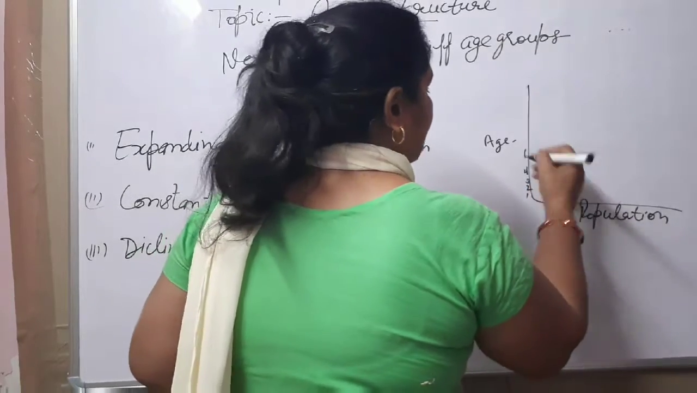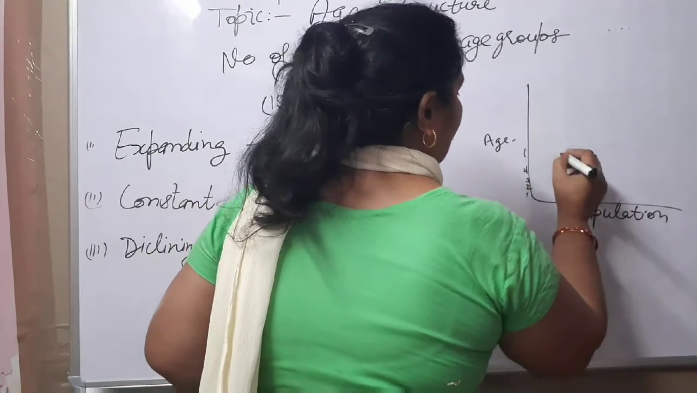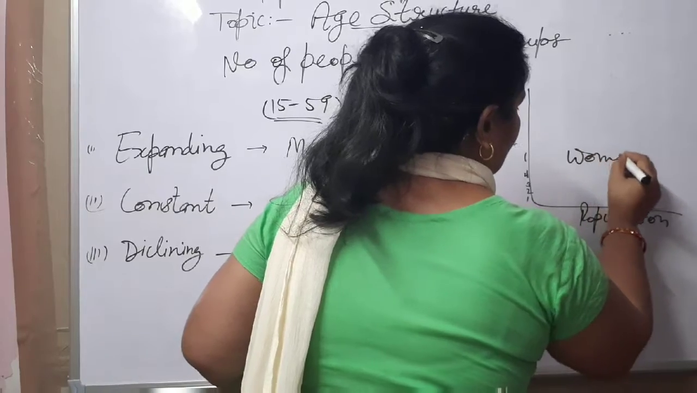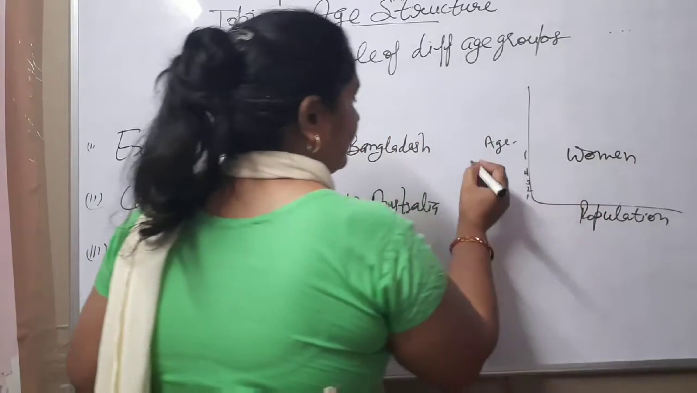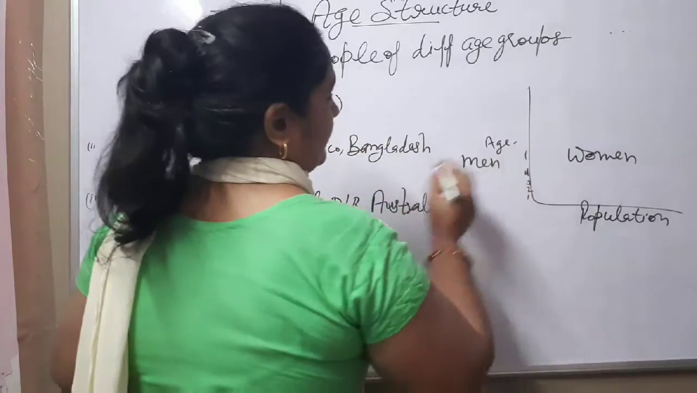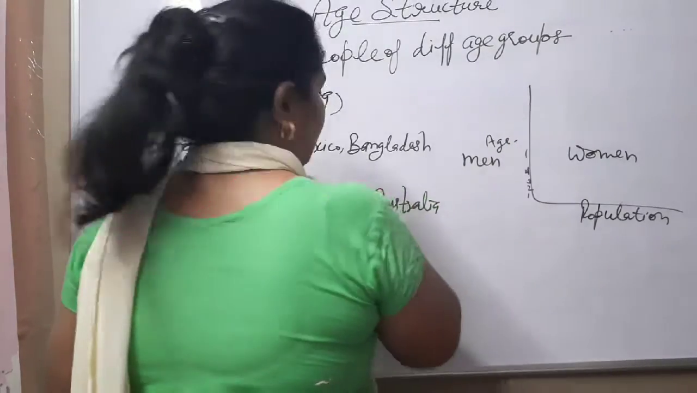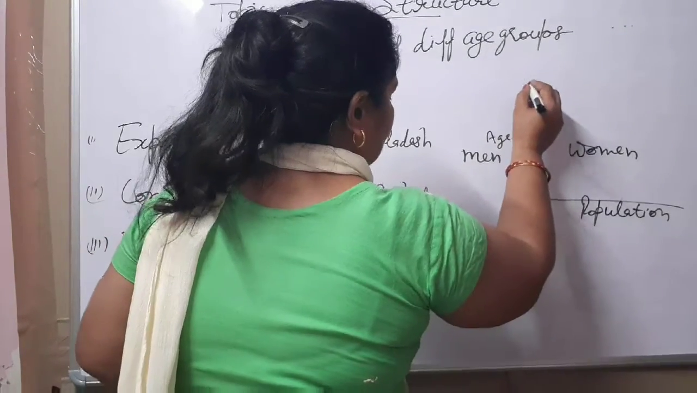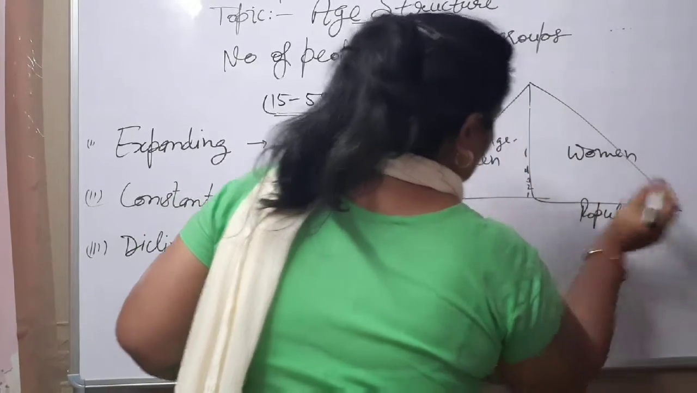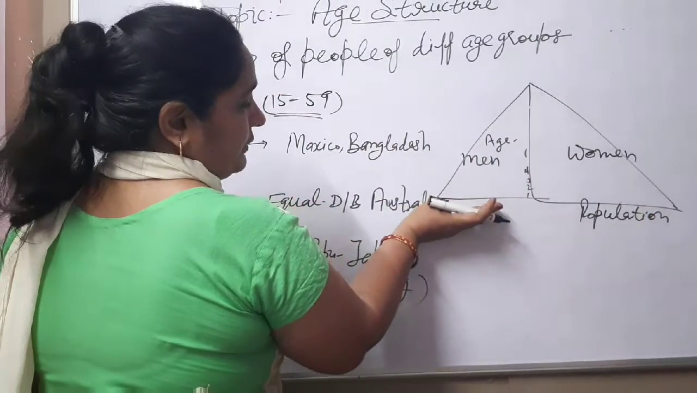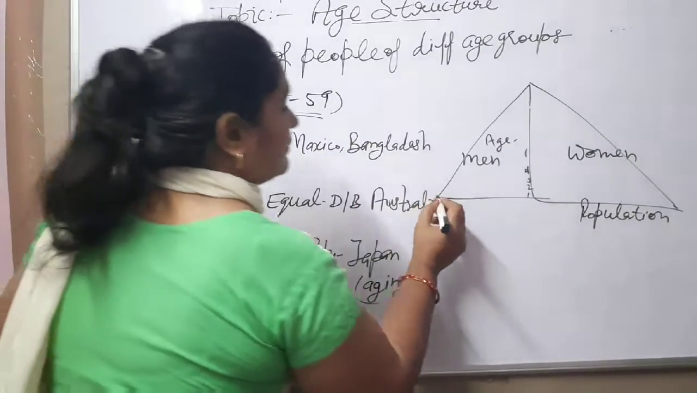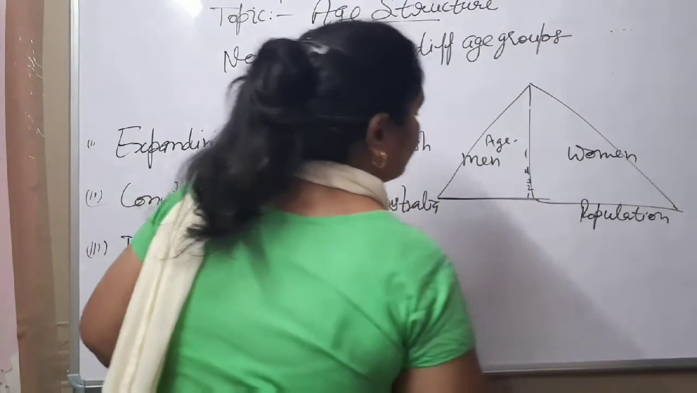So in the right hand we represent the number of women, in the left hand, men. When the population is expanding, then it will be represented like that. The base will be broad due to the high population growth.